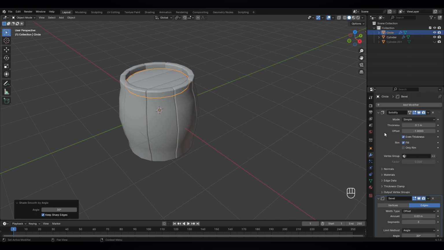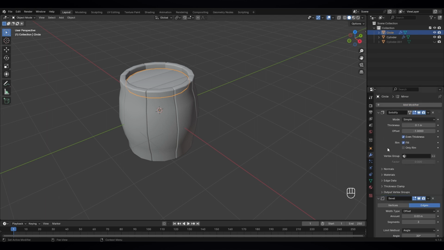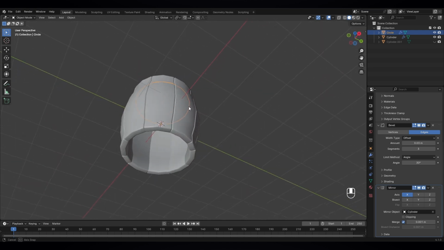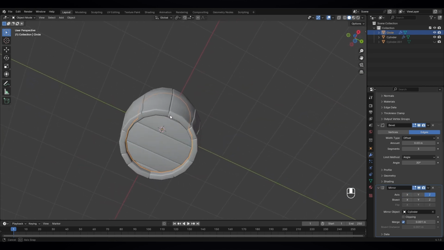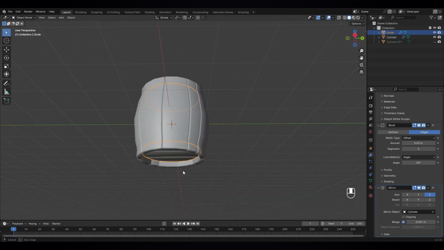It's called mirror modifier. Just select the mirror and just go here, mirror object. We're gonna select this cylinder. So nothing is happening, so we have to change the axis to the Z and turn it off, this one. Now you can see it changed its position.